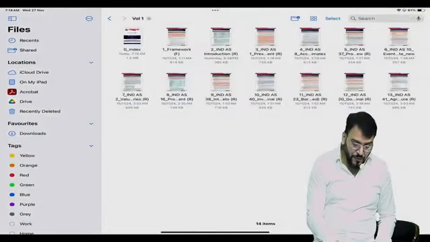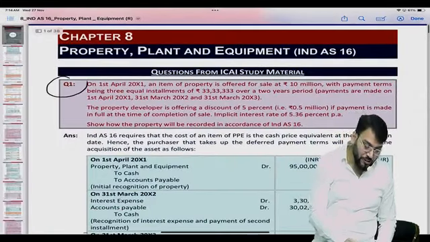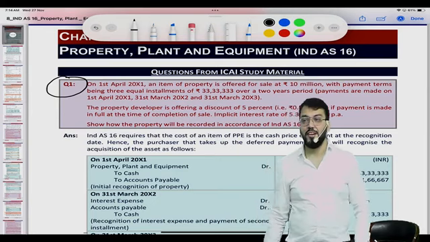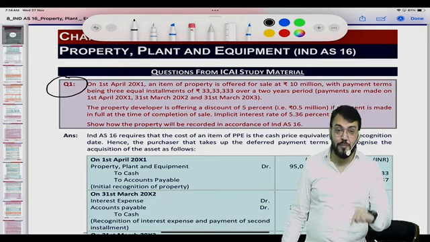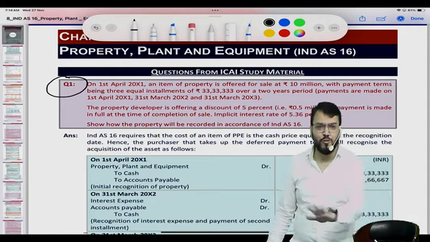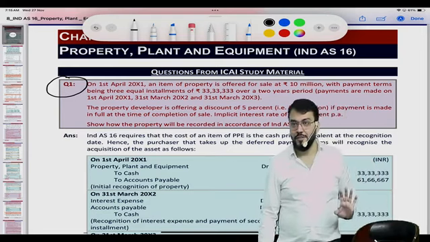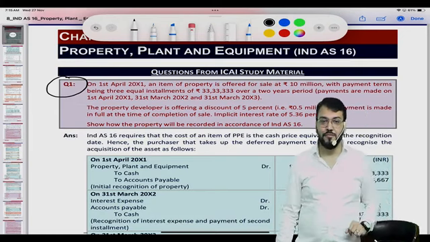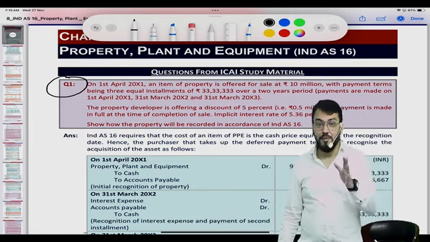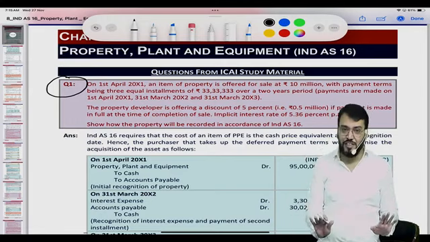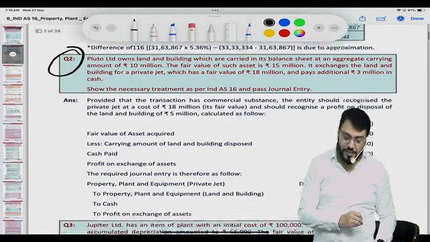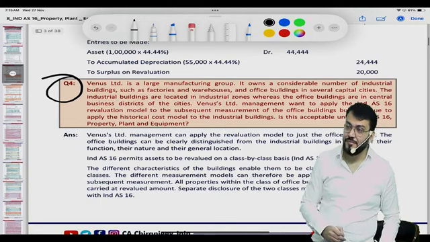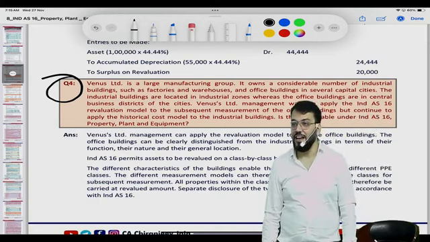Now, coming to any chapter, suppose India 16. The first question is only of which category? Third category. Means this becomes an important question. If I am not doing this question in class, of course all the questions of this category I will do in the class only. But suppose I have not done this question in the class, what will you do? You will also ignore it. So it will be your duty to solve it. Of course, I will do this type of questions. But you can see this color is second category. Got this point? And this is the first category. So you can easily identify.